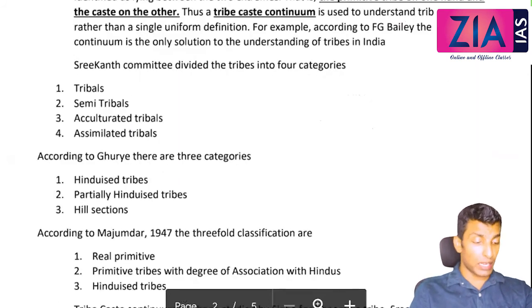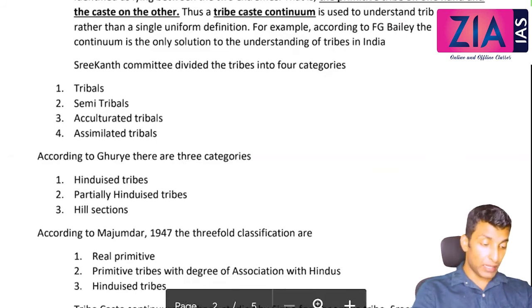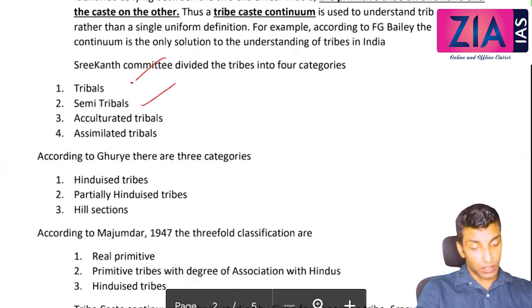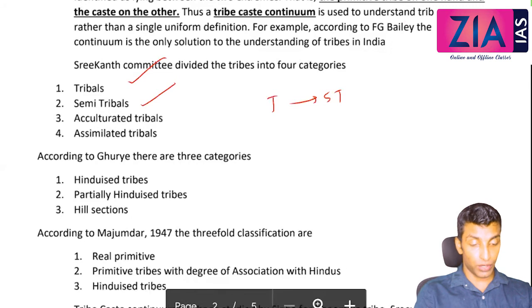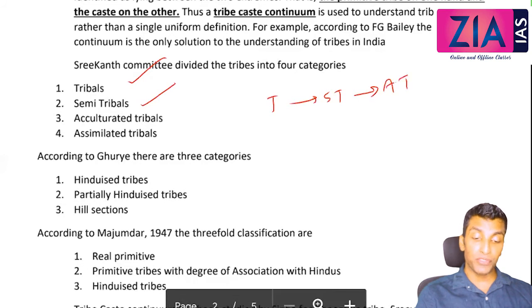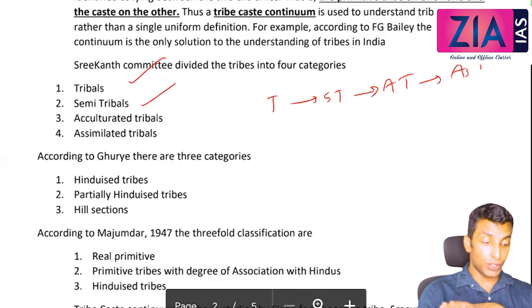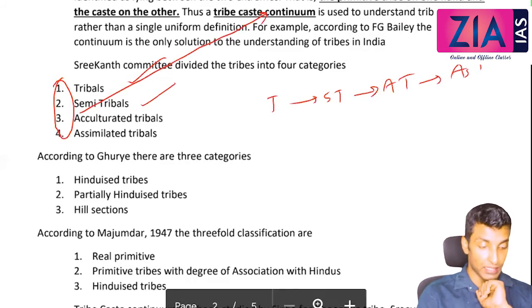The Srikant committee divided tribes into 4 categories: tribals, semi-tribals. So that is a modification, right? Tribals to semi-tribals, so some of their primitiveness is changed. Acculturated tribals, that means their culture has almost gone and they started accepting the culture of others, like Hindus. So acculturated tribes, and then completely assimilated into the Hindu system, assimilated tribes. So this is nothing but the evolutionary process. This is nothing but an example of the tribe-caste continuum.